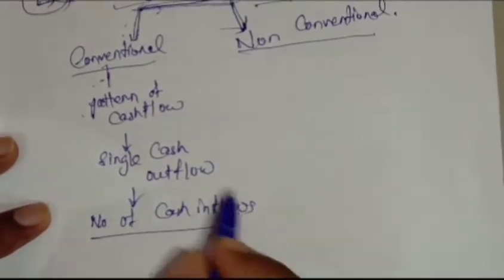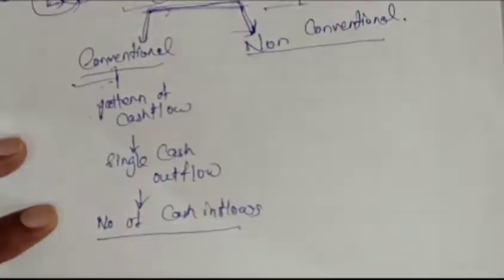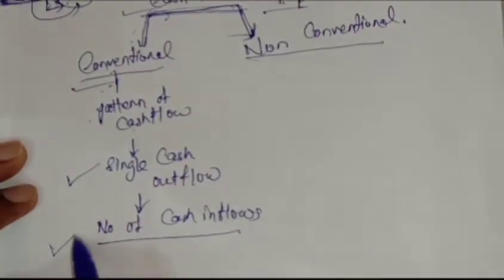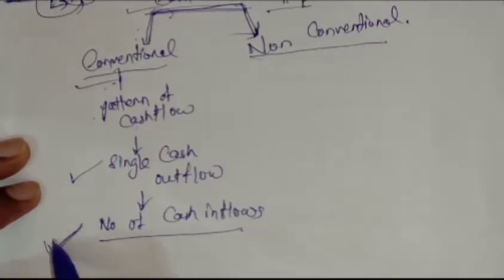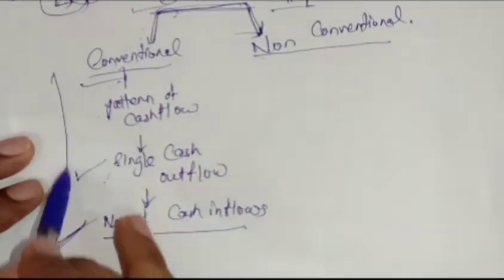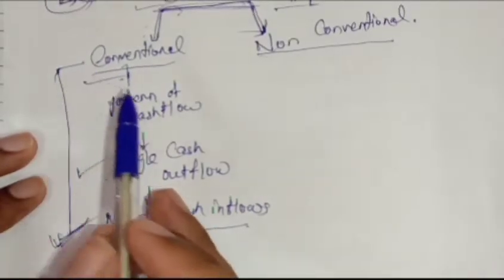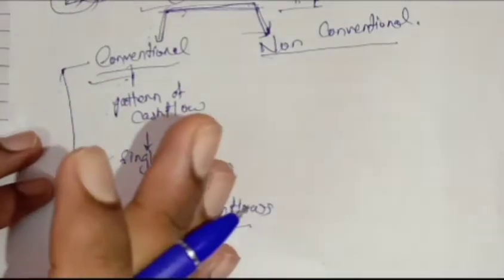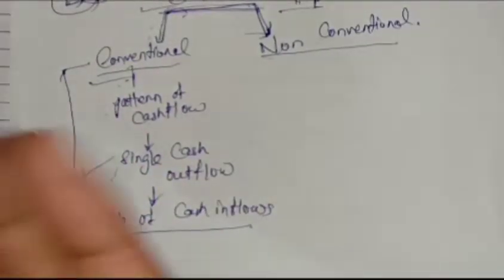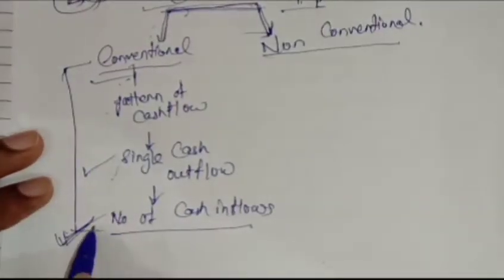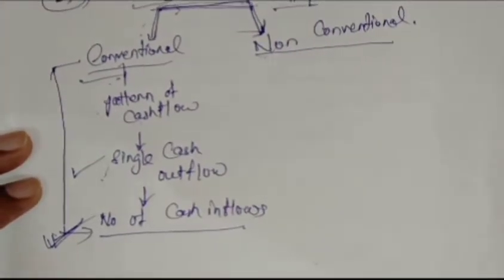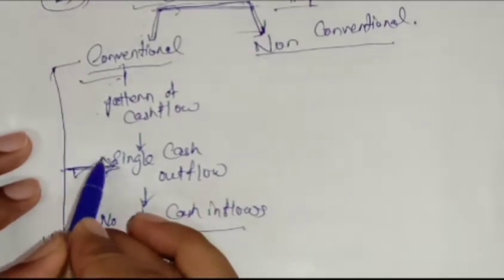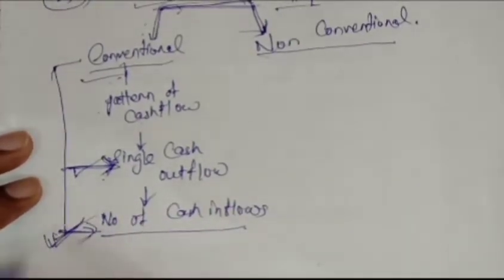Okay, so what will happen in conventional cash flow, आप एक ही बार में खर्च करेंगे. You have to only invest once. That means cash will go once but you will be getting returns every day and every month regularly. That is conventional cash flow. Like you are investing in a bus, okay, and you are investing in a big machinery to produce anything. Suppose आप एक मशीन खरीद रहे हैं जो आपको पापड़ देगा और अच्छा कुछ प्रोड्यूस करके देगा, आप उसको बेच के हर दिन पैसा कमा सकते हैं. You can buy a machinery and you have to invest once, you have to give some money, but every day you will get return from that.